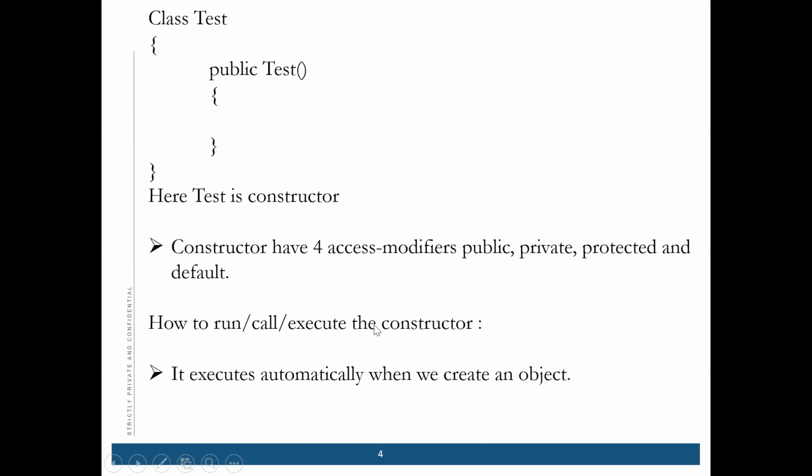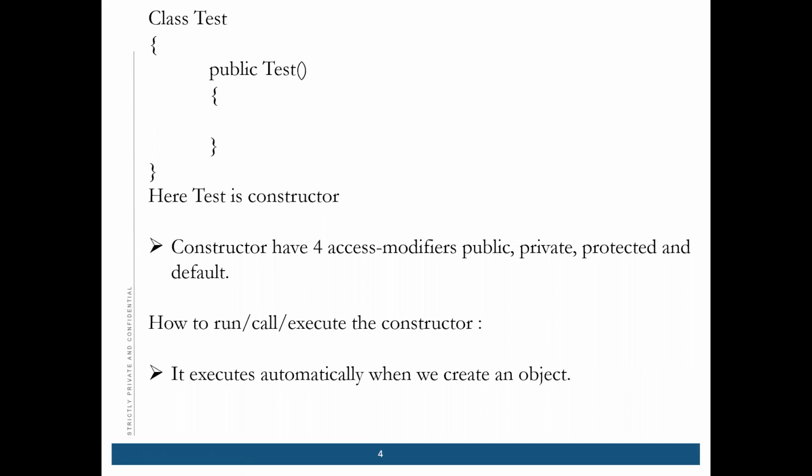How can we call or execute or run the constructor? We'll learn it. It is executed automatically when we create an object. So once we create an object, see, this is not executing, but if we create an object of this class, then it will automatically execute. There is no need for calling a constructor.